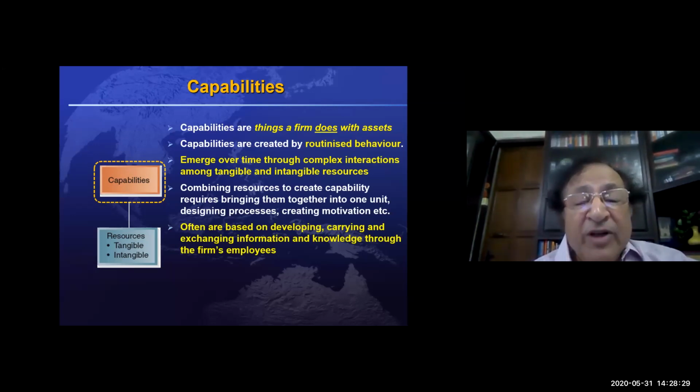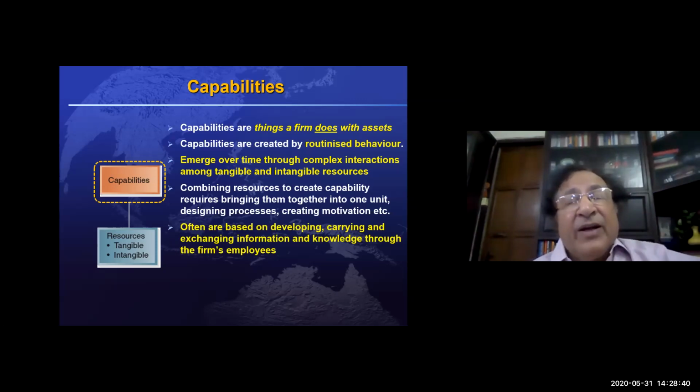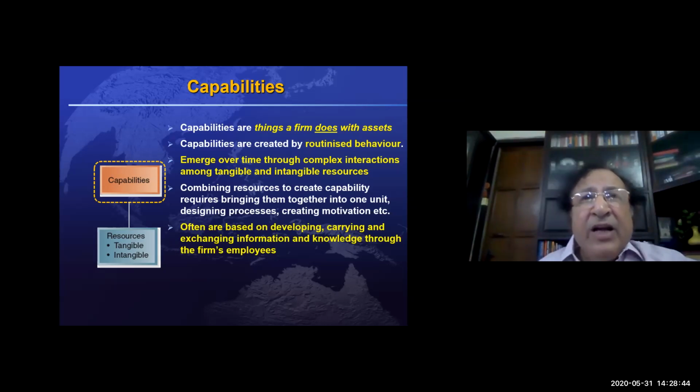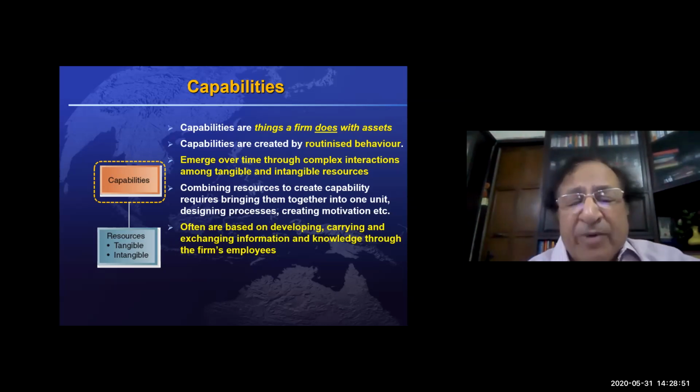They're not tangible. They get created over a period of time by a number of people. It's also a cross-functional activity, where we join a number of specialties together to develop a capability.